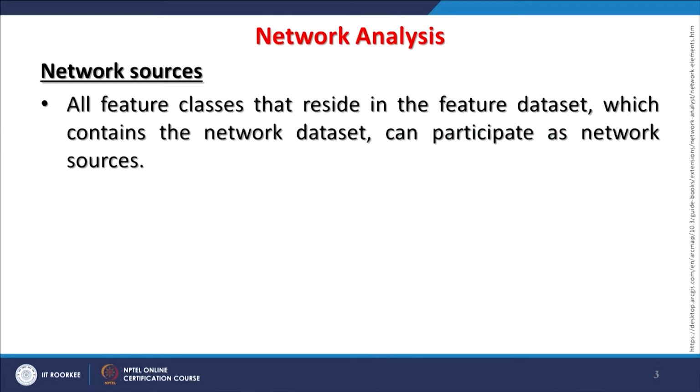Now, in network analysis, as you know, resources or sources are there, all the feature classes that we have discussed so far, and they reside in the feature database, that is our GIS database, especially the vector one, and attributes also, which contain the network data set and can participate as network resources.